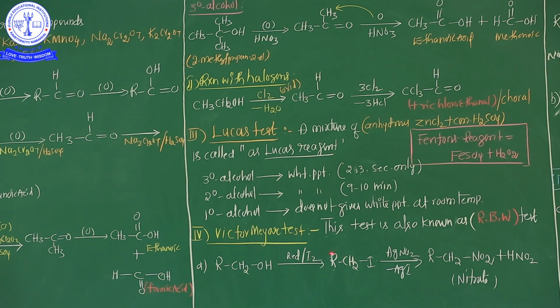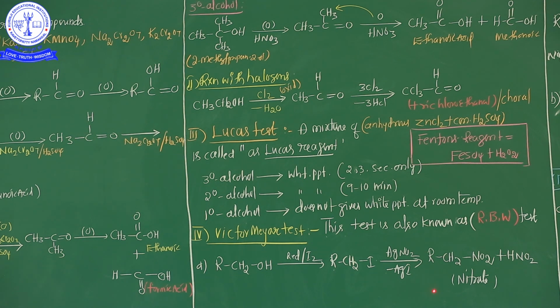Second one, Victor-Meyer test. This is also an important test, my dear students. Commonly the Victor-Meyer test is known as the RBW test. Why it's called the RBW test: it means red, blue and white. In the Victor-Meyer test, the unknown alcohol is converted into the corresponding nitroalkane, which is treated with nitrous acid followed by making the solution alkaline. The behavior of the nitroalkane obtained from the given alcohol indicates the nature of the alcohol.